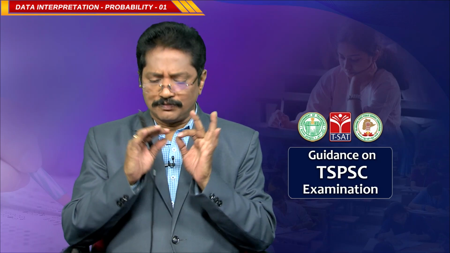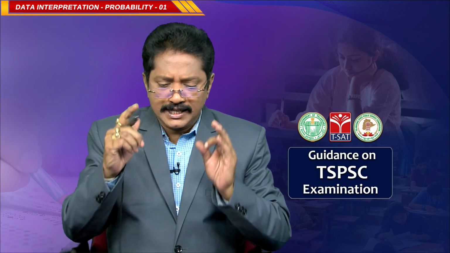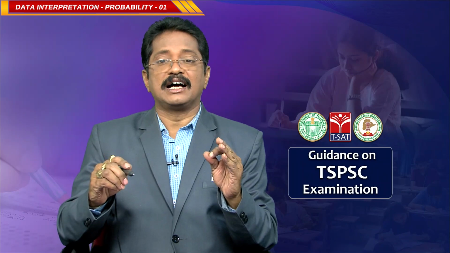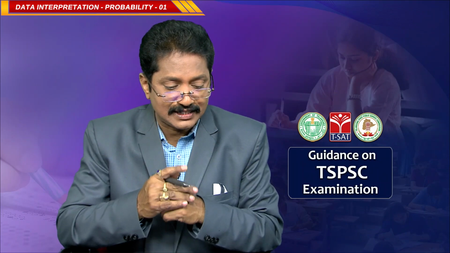Is it clear? So, a very important thing is probability of an event. Probability of an event is number of favorable outcomes by number of total outcomes. This is the formula. This is the only formula for this chapter. The advantage to you is that by using this formula you can find the answer. And the very important thing is the maximum value for the probability of an event is 1 and the minimum is 0.